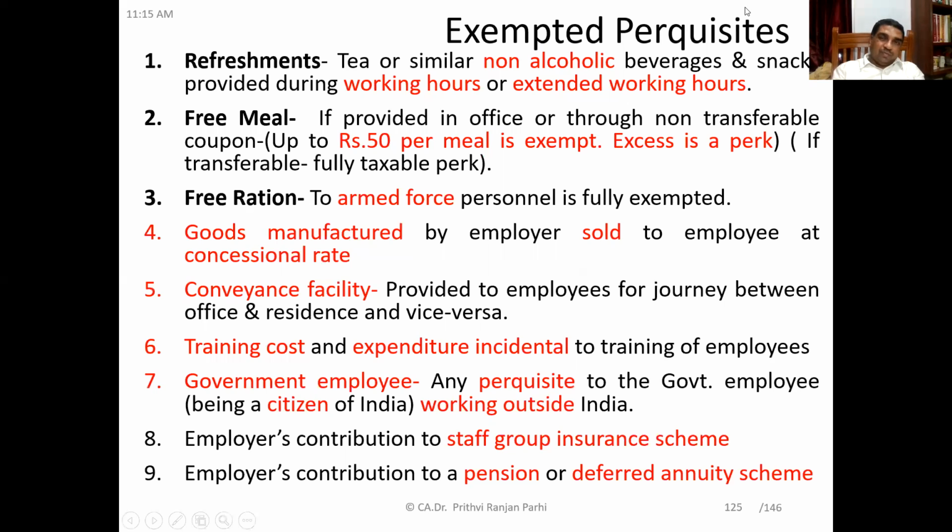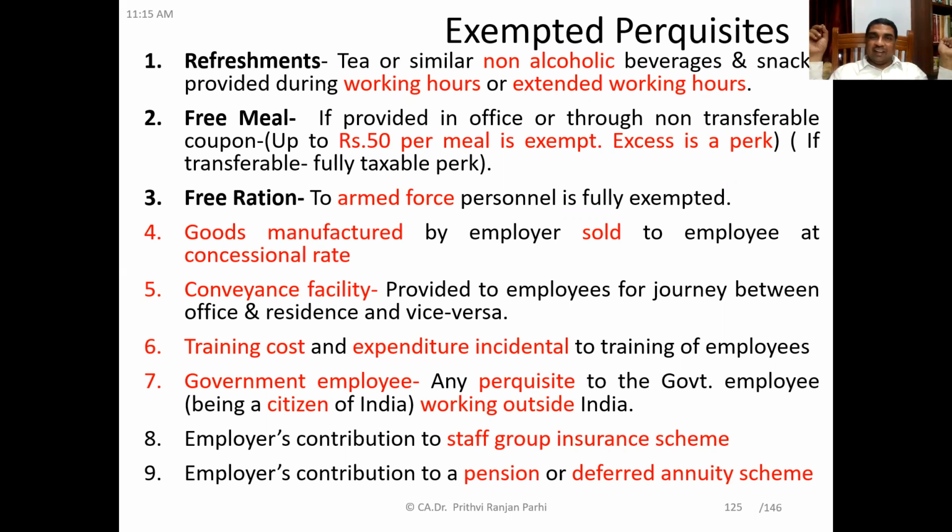Now, as I told you, some perquisites are exempted for all, some perquisites are taxable for all, and some perquisites are taxable only for specified employees. Friends, here I am showing you a list of exempted perquisites. Number one, refreshments.